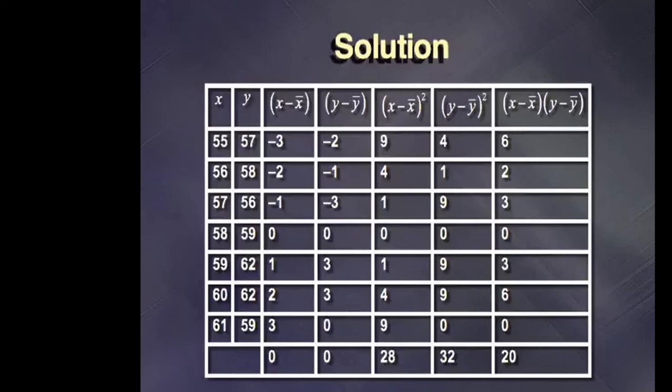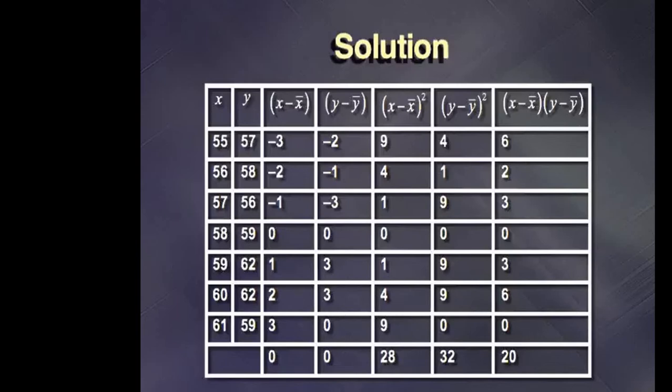Come to the fourth column, the value of y minus y bar; the value of y bar is 59. So 57 minus 59 comes out as minus 2, and 58 minus 59 comes out as minus 1, and similarly the values are found out. From column number 3, we make column number 5, which is (x minus x bar) whole square. So the square of minus 3 is 9, the square of minus 2 is 4, and so on. Similarly, from column 4, we find column number 6: the square of minus 2 is 4, the square of minus 1 is 1, and so on.